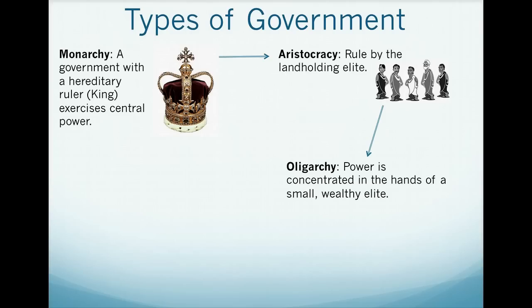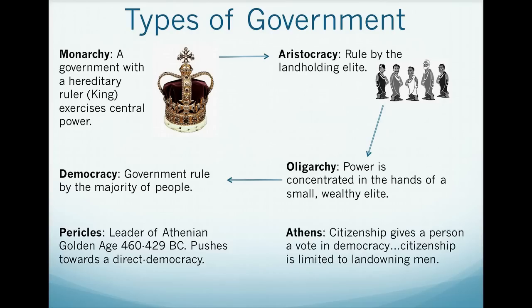And the final one we're going to look at is democracy, which is government ruled by the majority of people. And really this is going to develop in Athens under Pericles between 460 and 429 BC. And what we see is that people have more of a say on a day-to-day level. The only catch is you have to be a citizen or considered a citizen in order to vote. Citizenship is usually limited to landowning men. So not all people do have a say in this type of democracy.